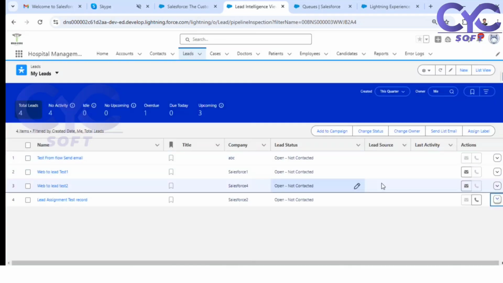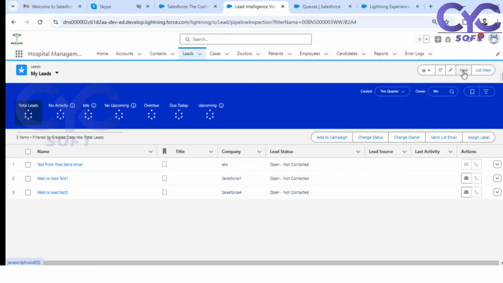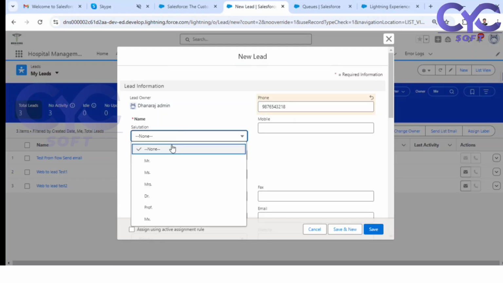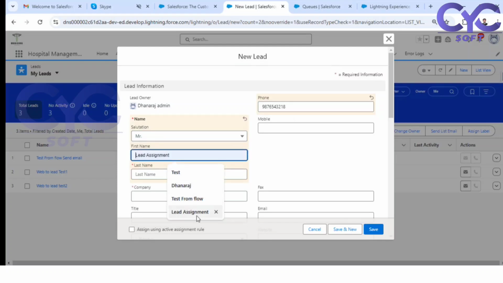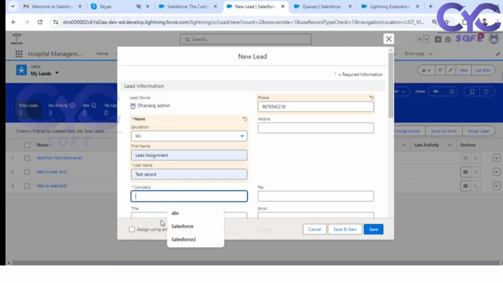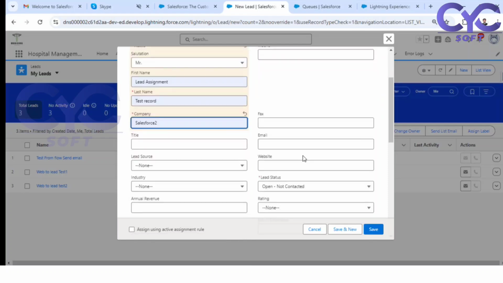Okay. Whenever you are creating any new lead, there is one option here. So just open, check this. Lead assignment test record. Okay. Lead assignment test record. Company. Okay. Come down.